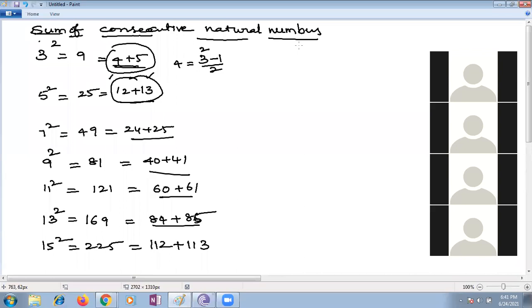You can take 1 plus 2. 1 plus 2 is 3, an odd number. 2 plus 3, again you are getting an odd number. 3 plus 4, odd number. When you take any two even numbers, 2 plus 4, it's 6. Are 2 and 4 consecutive numbers? Yes or no?